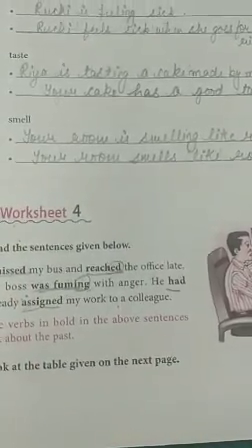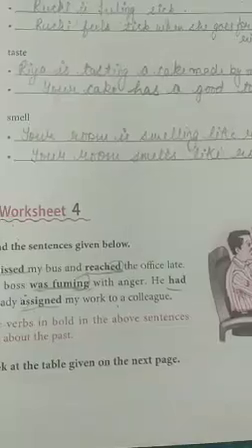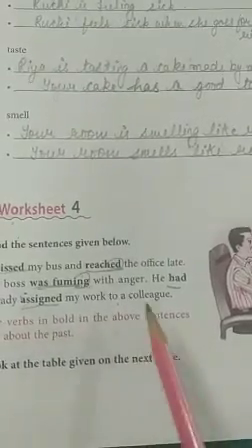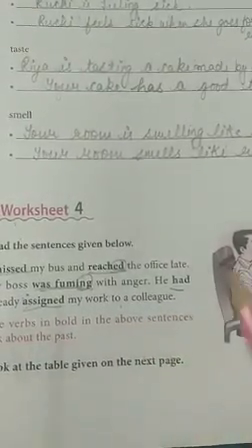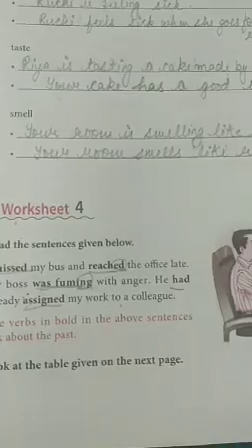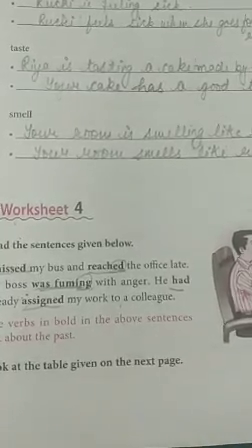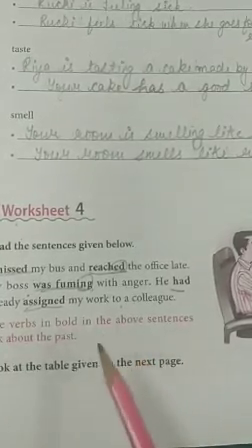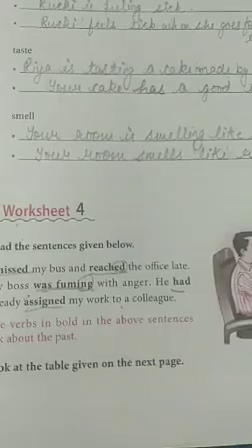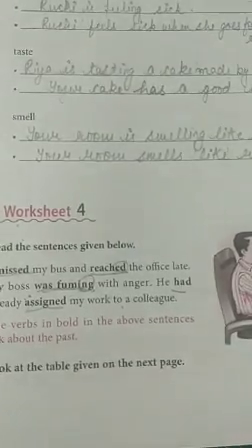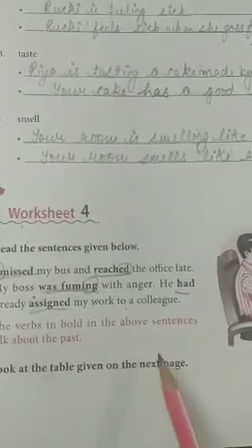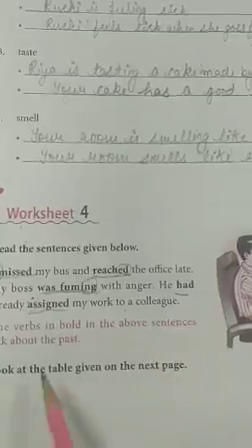When we are talking about things which had already happened, we use past tense, as I told you to do in diary entry. In diary entry you write about the things which already happened, so you use past tense there. In the same way, when we have to talk about the things which we have already done, we use past tense here. Okay, now look at the table given on the next page.